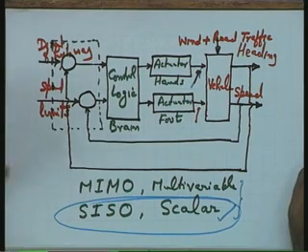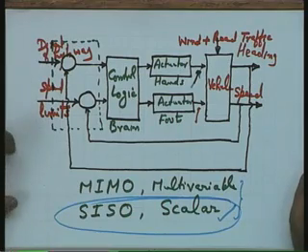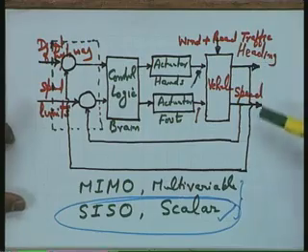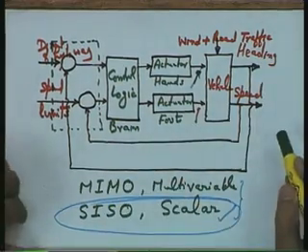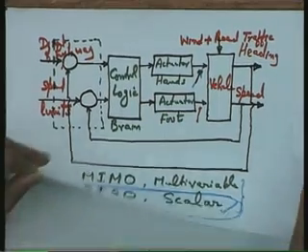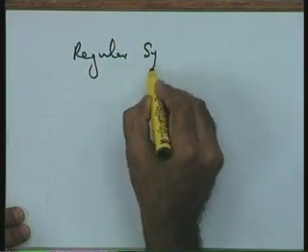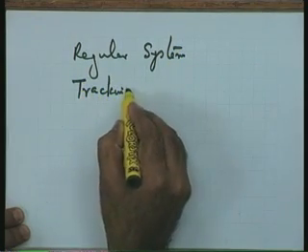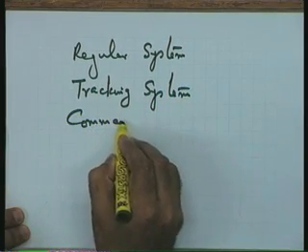So, here also I like to give one important terminology. When the command signals are changing with time and the purpose of the controller is to make the controlled variable follow the time varying commands, this control system is referred to as a tracking system. So, in contrast to a regulator system given earlier, I have here a tracking system, or an equivalent term, a command following system.